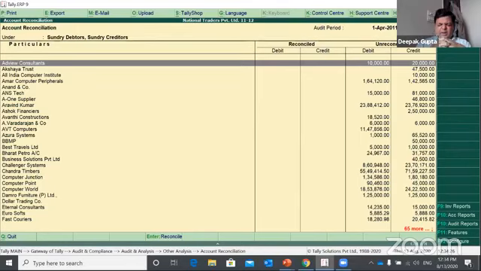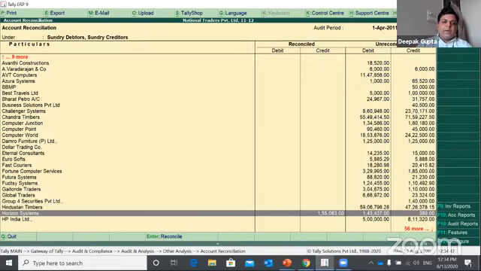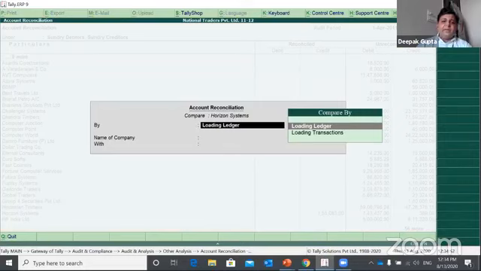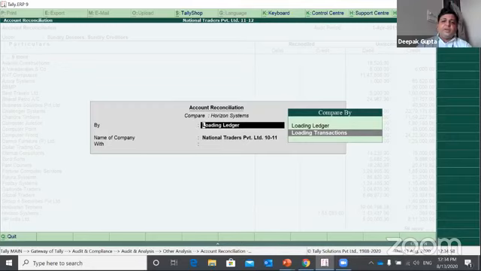As a professional accountant, as a chartered accountant, let's take an example. If both of the parties are my customers and I have data for both of them, then I can select both of the companies and do the reconciliation. So both are possible. Let's say I want to do a reconciliation for a party. I can select that ledger. It will ask me whether I want to load the ledger or load the transactions. Loading transactions means I need to select the company of that particular customer, the data must be along with me, and then I can reconcile.